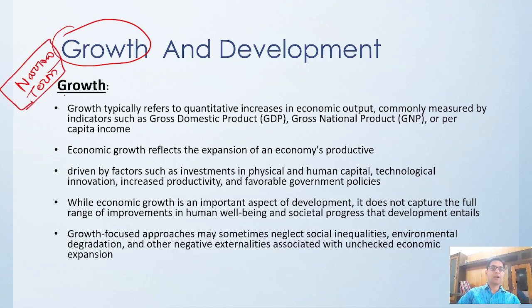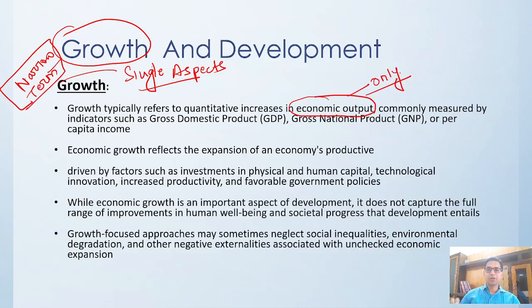It focuses on a single aspect. What is a single aspect? It measures the economic output only, and one of the most important common measures, which everybody says, is GDP and GNP, gross domestic product and gross national product, and per capita income.